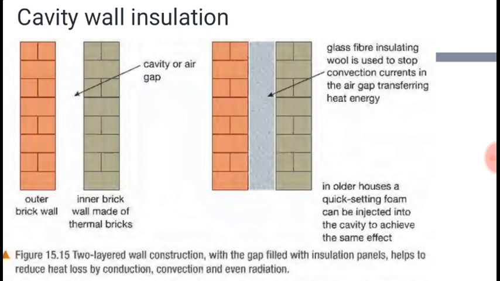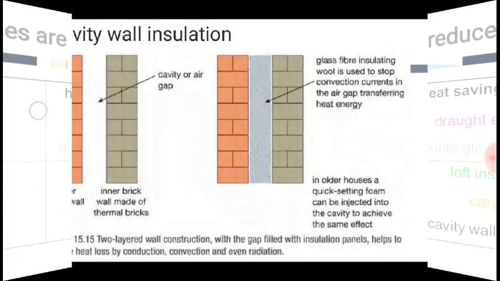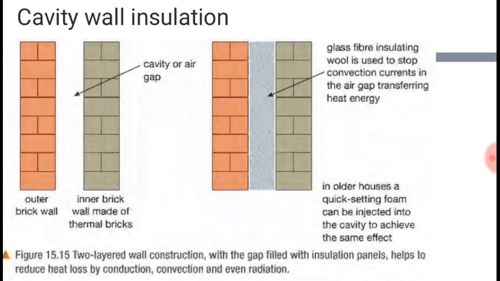Basically, in our houses we just have one wall made of bricks, whereas in the Western nations they have two walls like these, and in between these walls there is a cavity. That is, there is a gap which is left deliberately. This is known as a cavity or air gap. And this is not just left empty, but it is also filled with glass fiber insulating wool, which is used to stop the convection currents in the air gap transferring the heat.